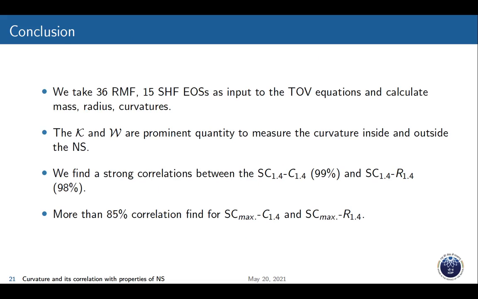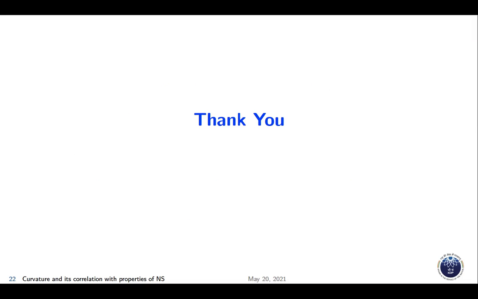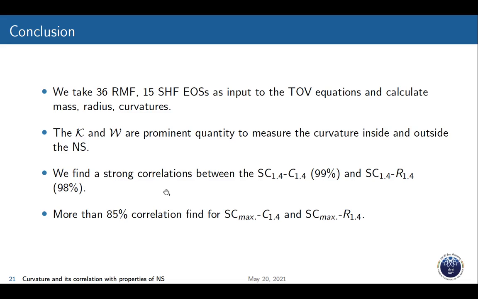So what conclusion have we got? We take 36 RMF and 15 SHF equations of state as input to the TOV equation and calculate mass, radius and curvatures. The Kretschmann scalar and W are prominent quantities to measure curvature inside and outside the neutron star, and we find a strong correlation between the surface curvature and compactness of around 99%, and between the surface curvature and radius of around 98%.